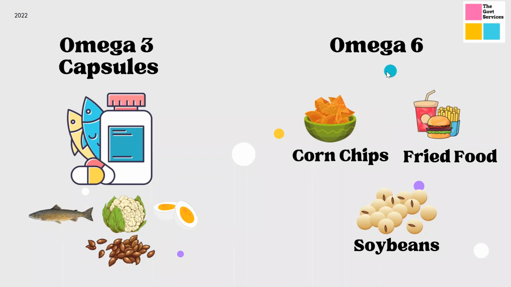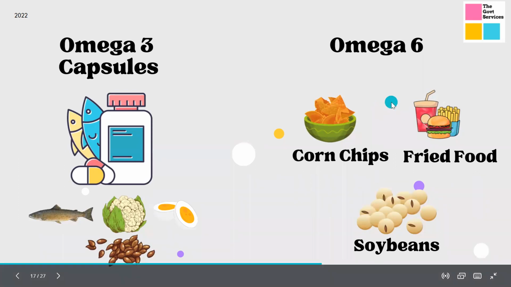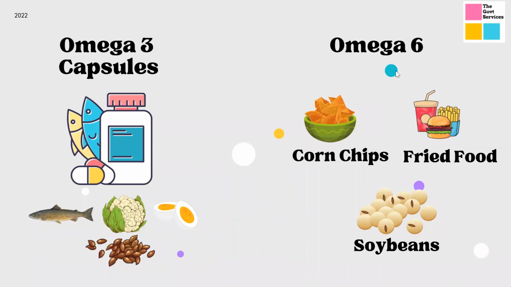So that is the reason why this omega 6 ratio is seriously disturbed, 1:16, because we are consuming these foods on a regular basis in high quantities. Not only chips, the majority of processed foods are cooked in oil. And also soybean, as we read, is one of the most notorious foods. Soybean is also high in omega 6.